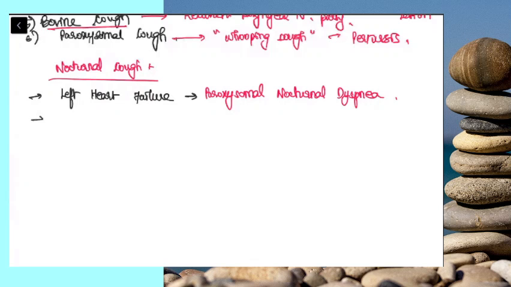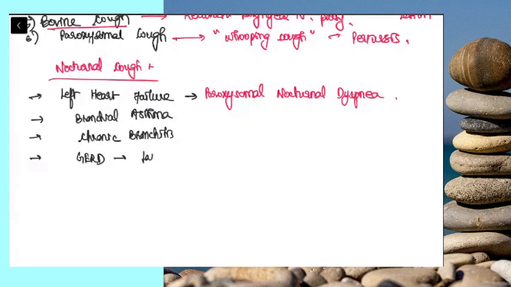Other conditions include bronchial asthma, chronic bronchitis, and GERD, where patients will have microaspiration, which will lead to laryngitis. So all these conditions are pretty important. They are not benign conditions, so they need to be treated.